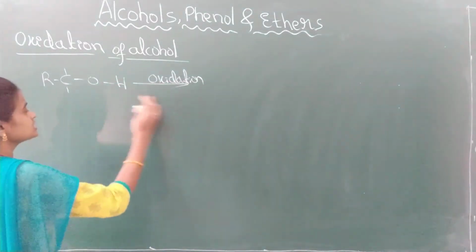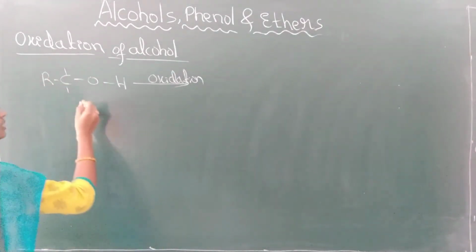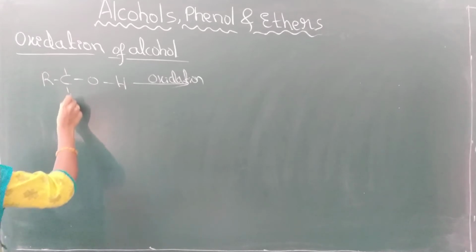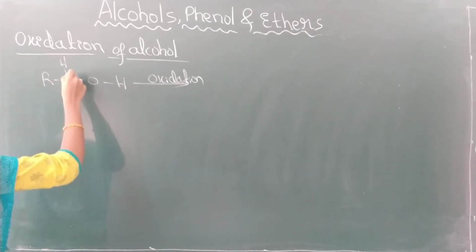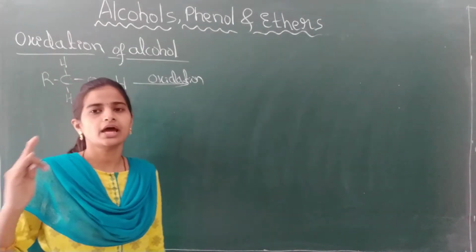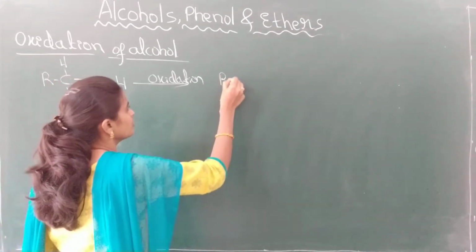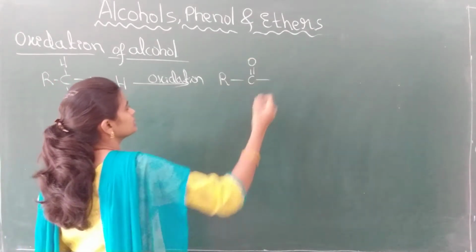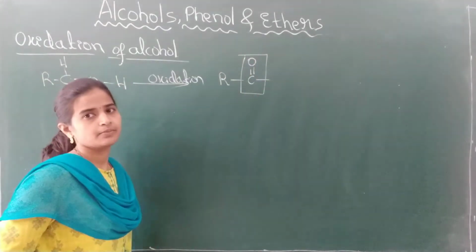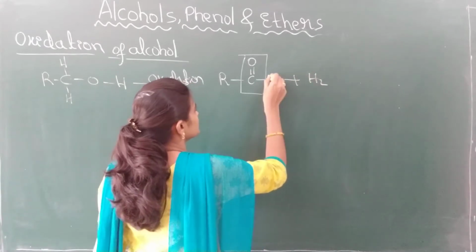When we oxidize the alcohols using the oxidizing agents, what happens? The bond between oxygen and hydrogen and the bond between carbon and hydrogen will get broken to form R-C double bond O, the carbonyl compounds, with the elimination of hydrogen.